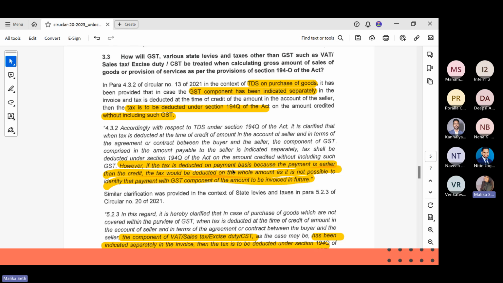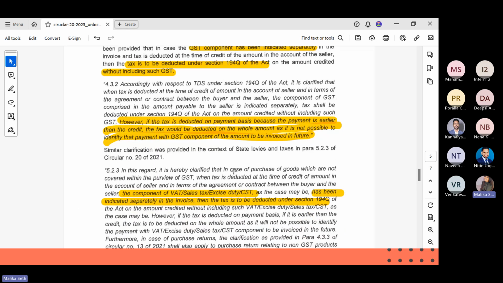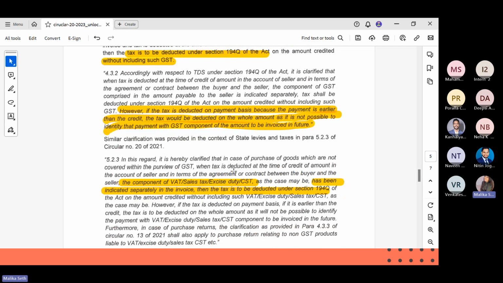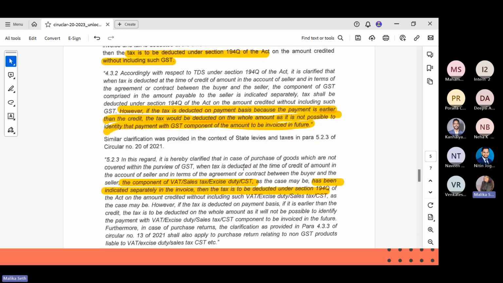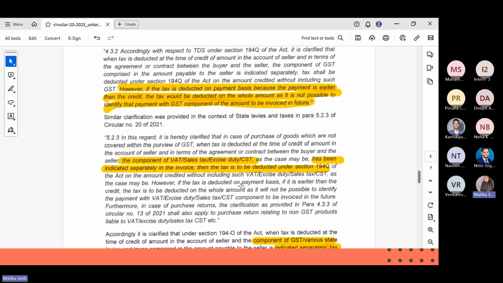Similar action will be taken with 194O as well: if any transaction is invoiced indicating GST separately, then the amount without including GST will be the amount considered for deducting tax under 194O, and this applies to both the GST component and the VAT, sales tax and excise duty components.